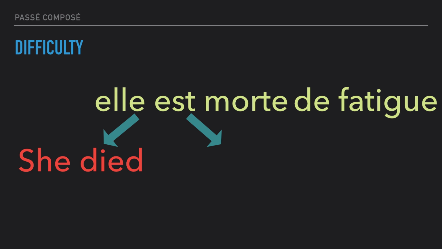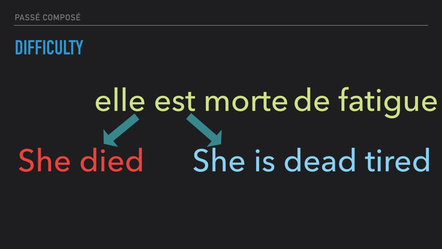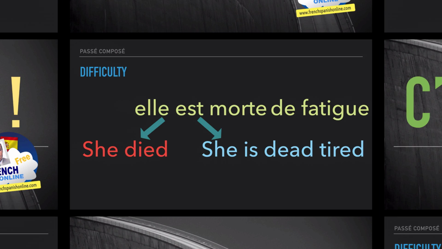Morte de fatigue is an expression saying dead tired. And in this case, it is present tense. She is dead tired. Elle est morte de fatigue. So again, morte may be a past participle or an adjective. And this is the difficulty. You need the context to understand where we are.